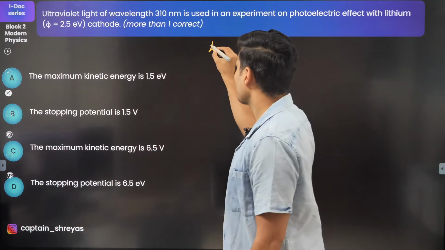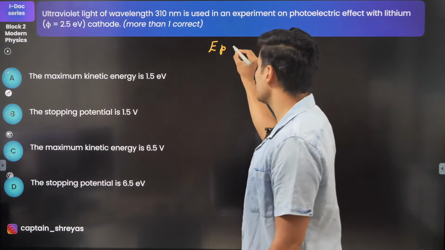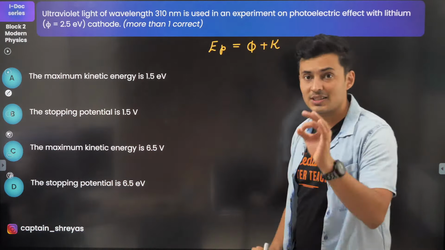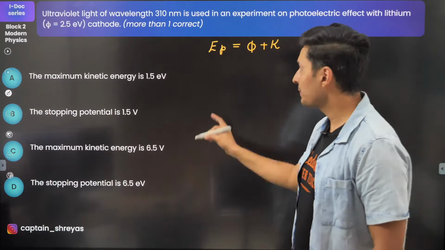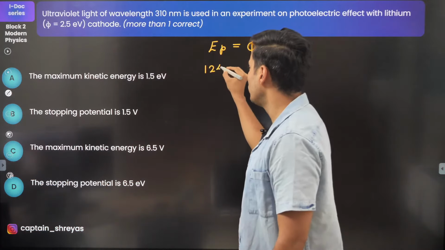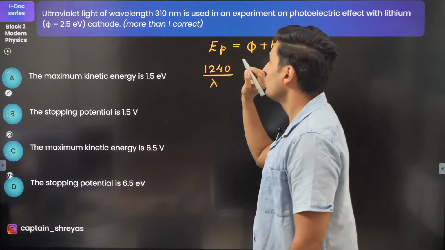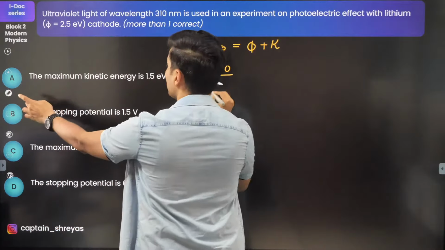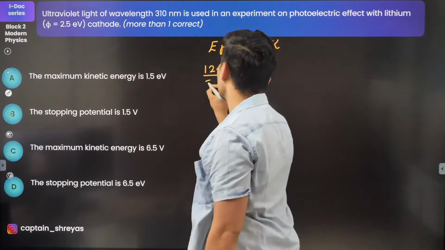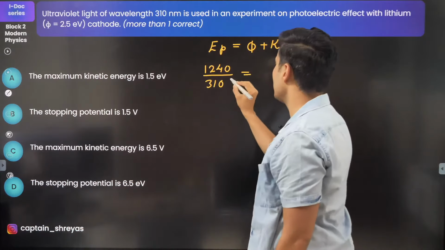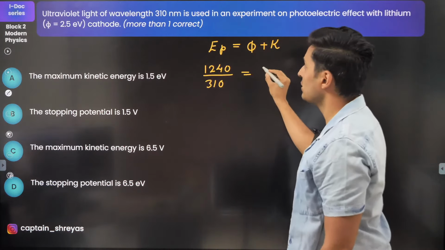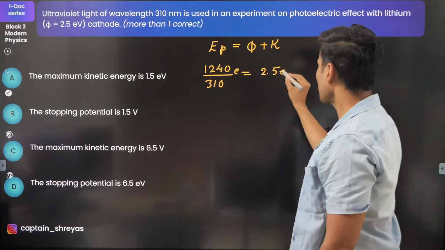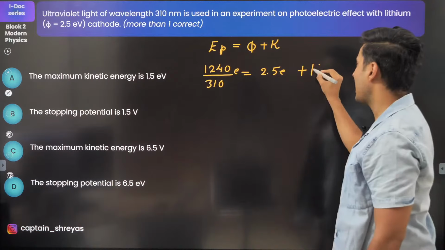I think we should use the photoelectric equation, which is energy of the photon is the work function plus the kinetic energy. This is your standard photoelectric equation. Energy of the photon is 1240 divided by lambda, which is in nanometers. Now this lambda is given to be 310, correct, in nanometers. This has to be in nanometers. And this work function is 2.5, whatever answer you get is in electron volt, so 2.5 electron volt plus the kinetic energy.